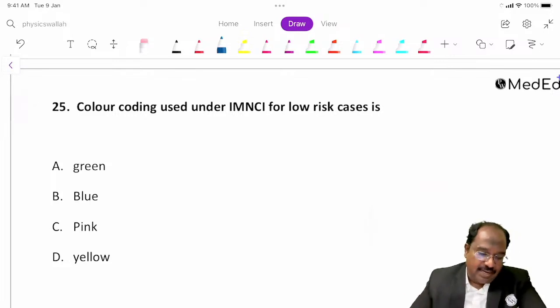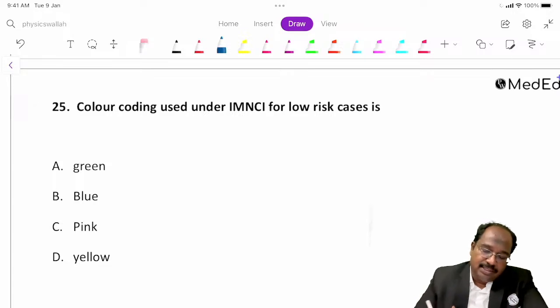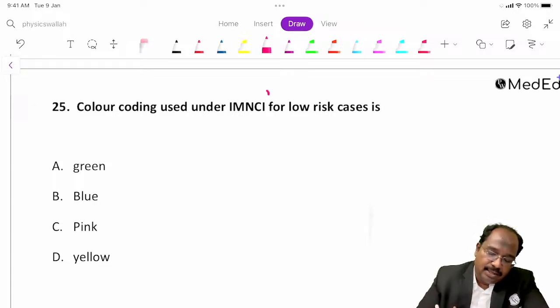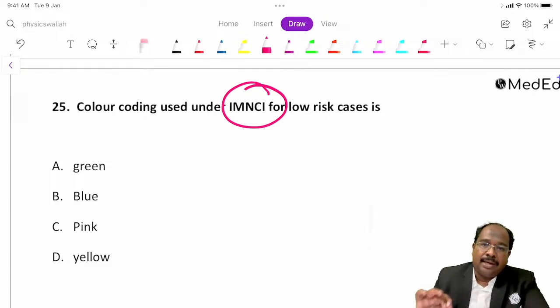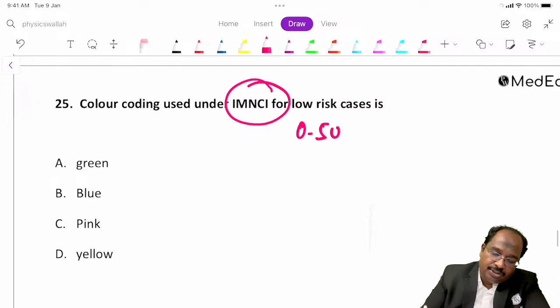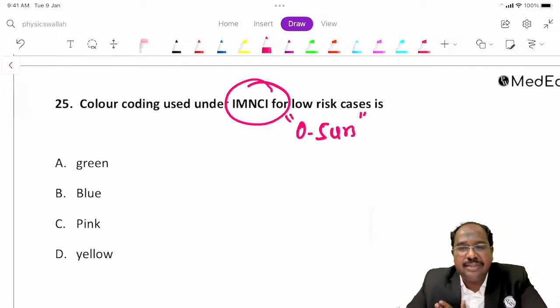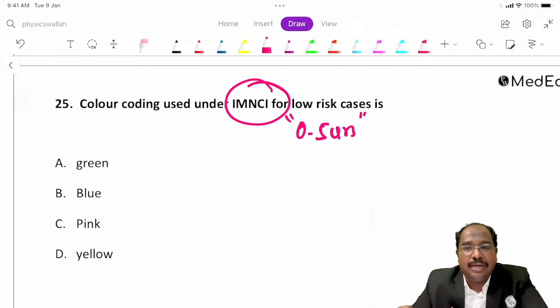Now, what is the answer for this question? Yes, this is the IMNCI guidelines. For 0 to 5 years children, whenever any child comes, we assess the child, classify the illness, and identify the treatment.